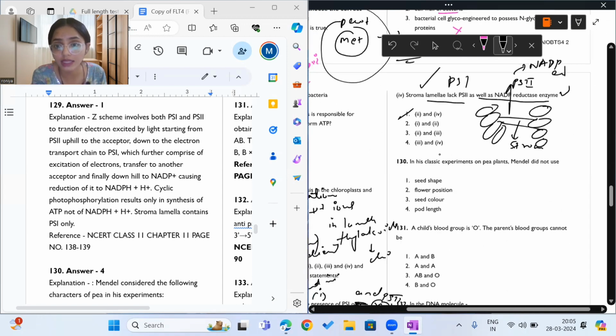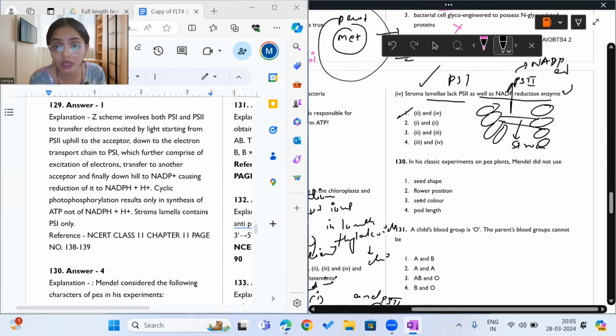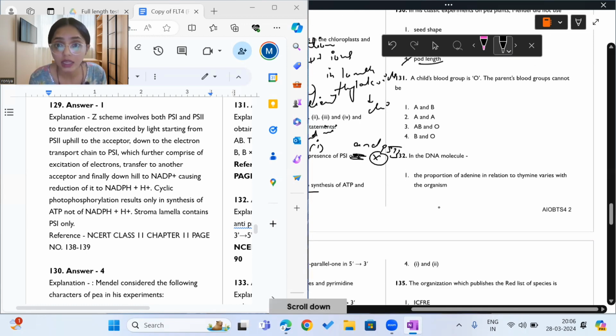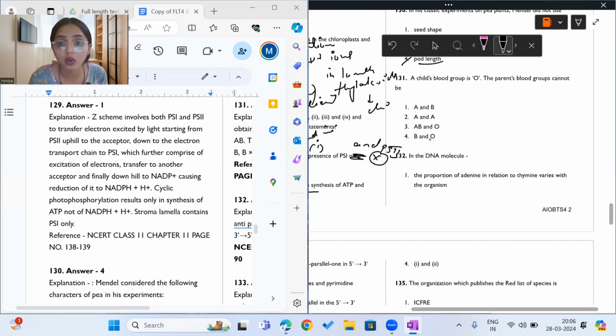What does it say? In classic experiments on plant, Mendel did not use pod length. Okay, so this is very easy. If a child's blood group is O, the parent's blood group cannot be.